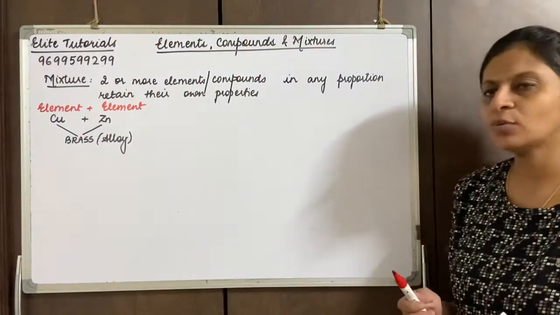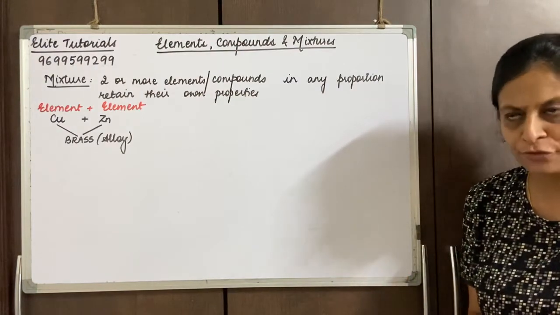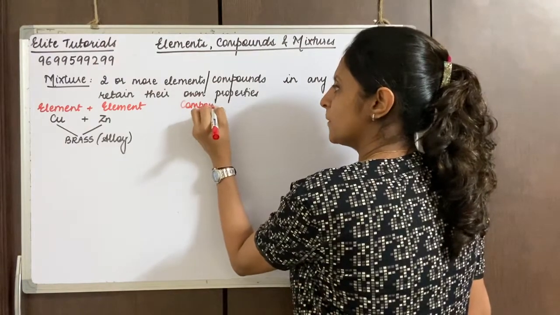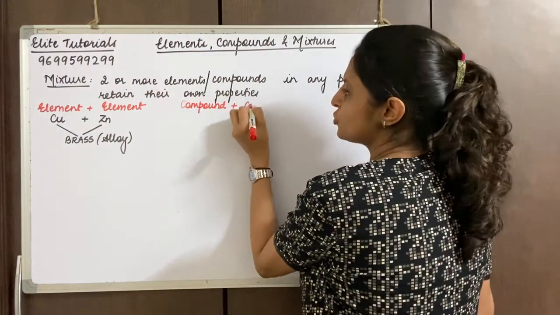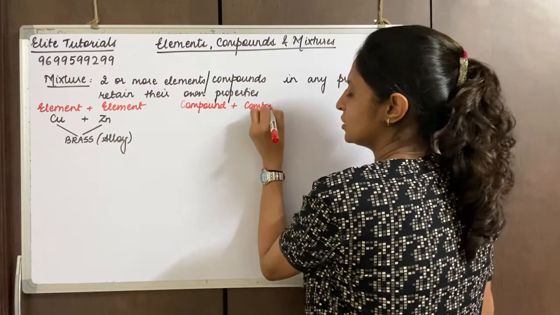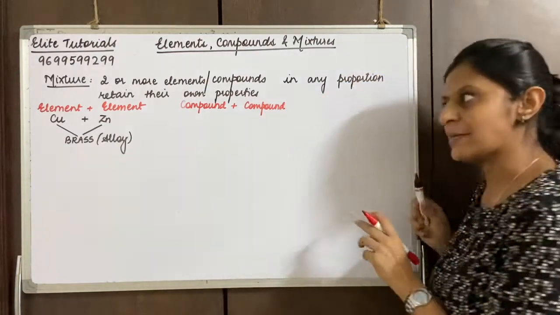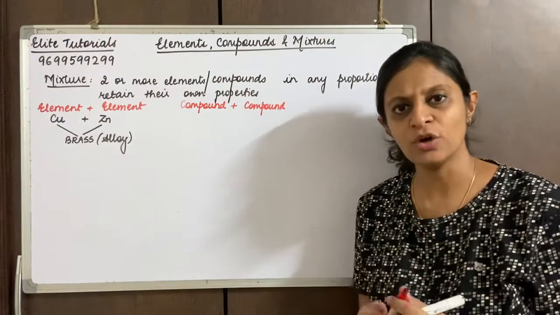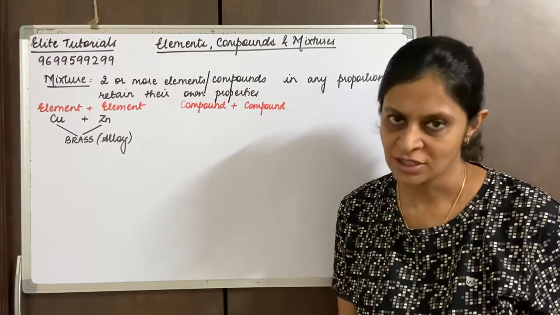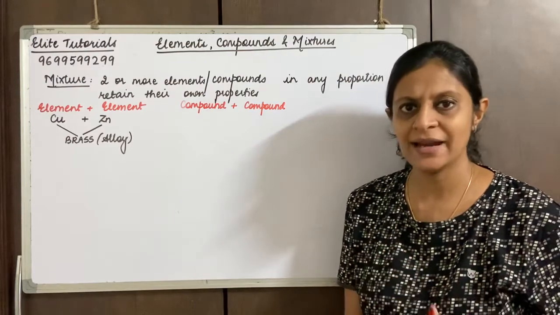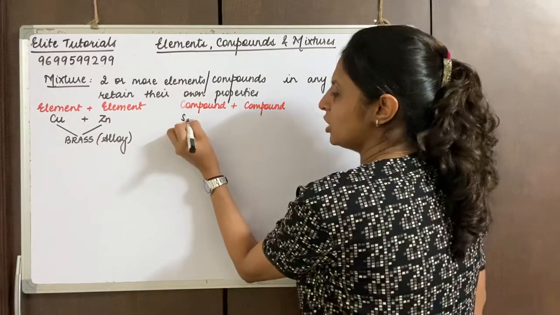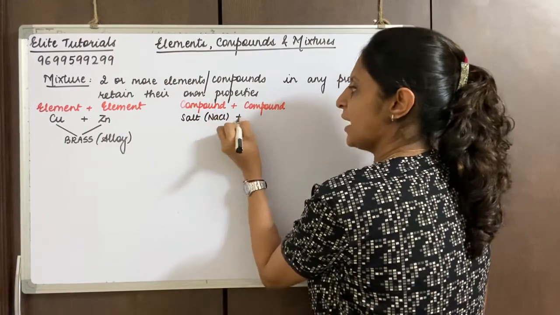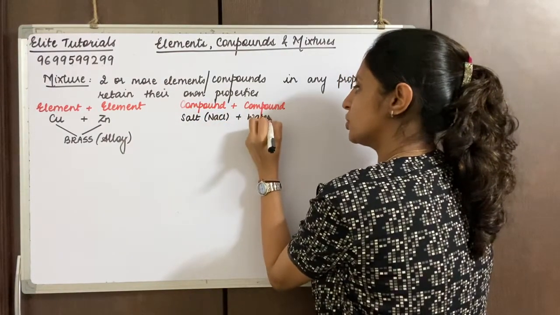Let's see the second one, in which we have a combination of compound plus compound. If two compounds are mixing together, what will be the example? We've studied in the last video, we spoke about salt and water. I told you NaCl and water. So we say salt, that is NaCl, and water, that is H2O.